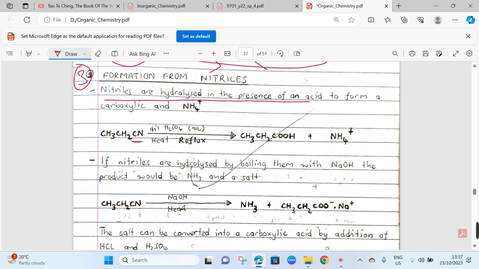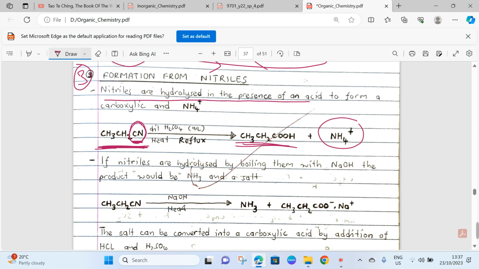I call your attention to the video under halogen derivatives, whereby we had our halogenoalkane, right? Where we replaced the halogen atom with a cyanide group of atoms. This compound that is formed, we said it results in an increase of carbon atoms in a chain. This nitrile, when you add a dilute acid, forms a carboxylic acid plus an ammonium ion, right?